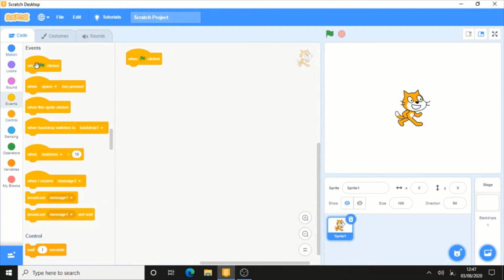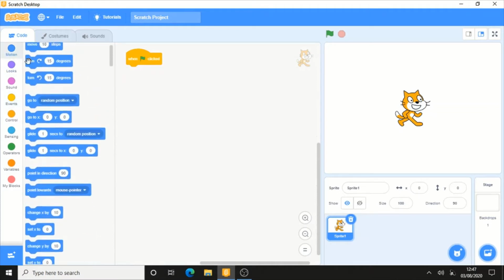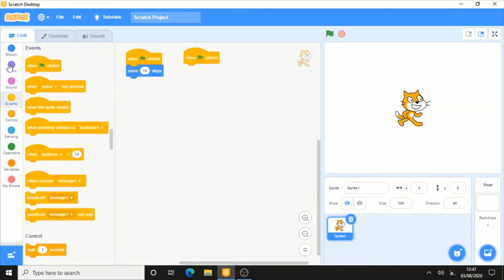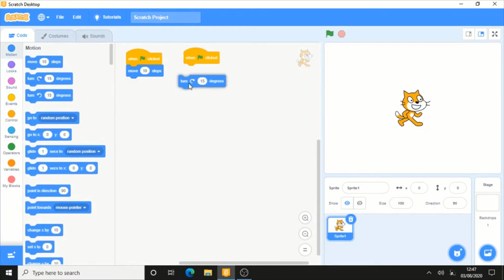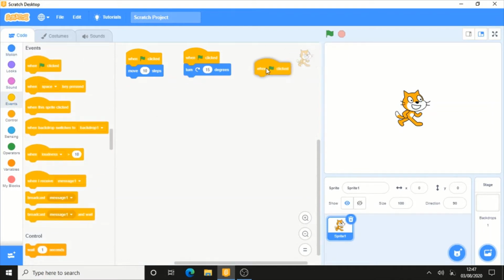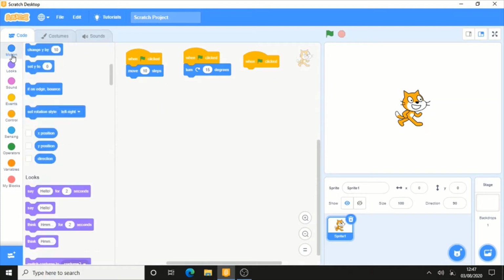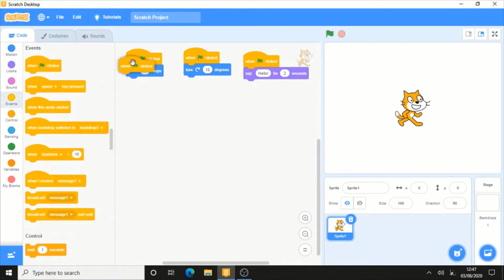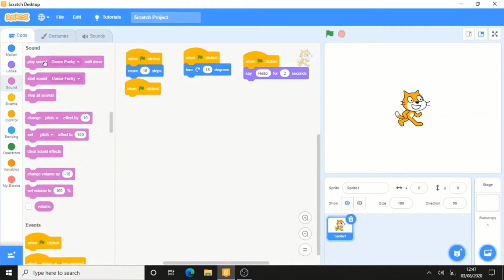When you make many scripts at the same time, like when green flag is clicked, then move 10 steps, and when green flag is clicked, turn 15 degrees clockwise, and when green flag is clicked, say hello for 2 seconds, and when green flag is clicked, start the sound meow.